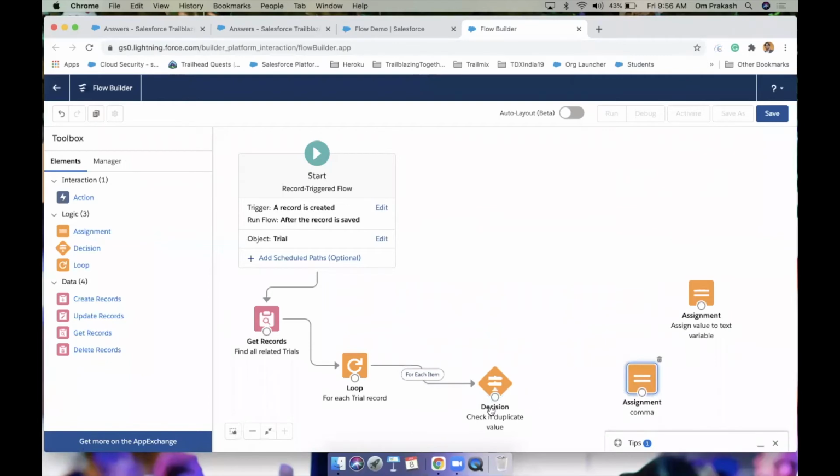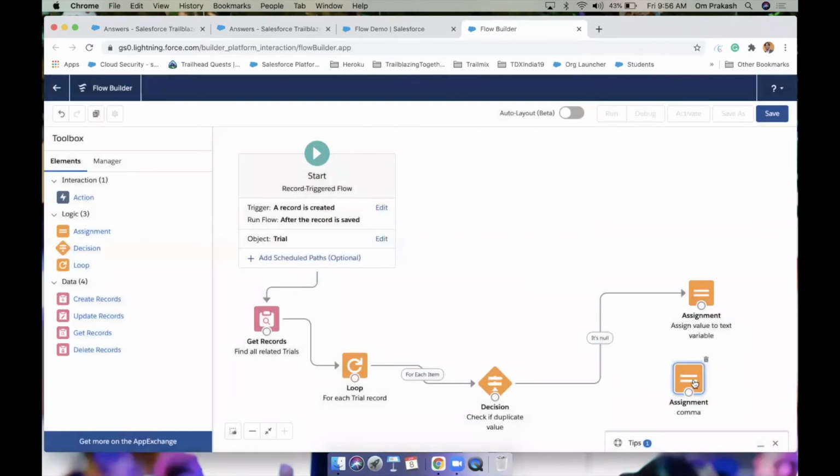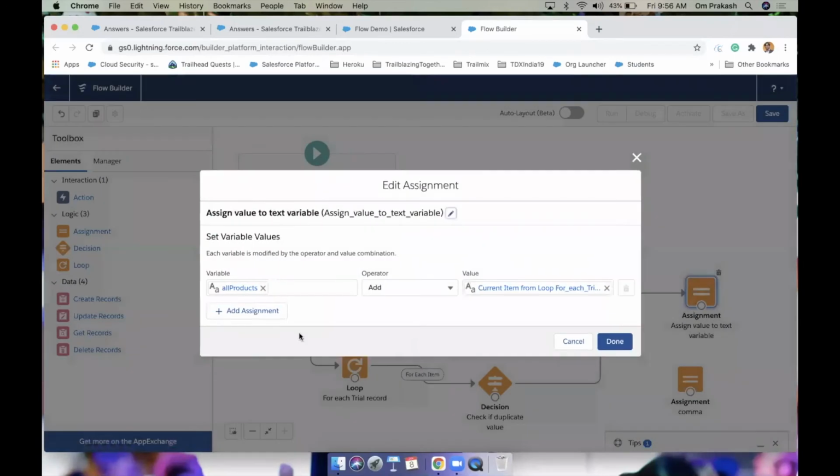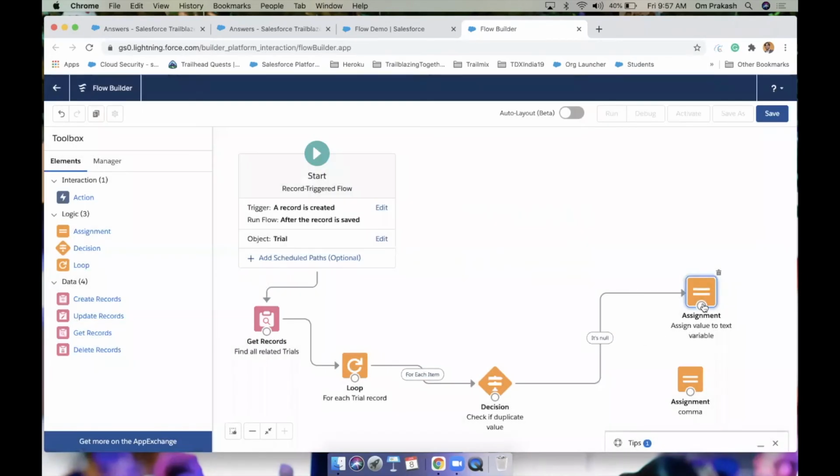So if null, we don't need a comma. Simply go to the assignment. It's null, done. Then assign all product equal to the current value. Now go directly back to the loop.